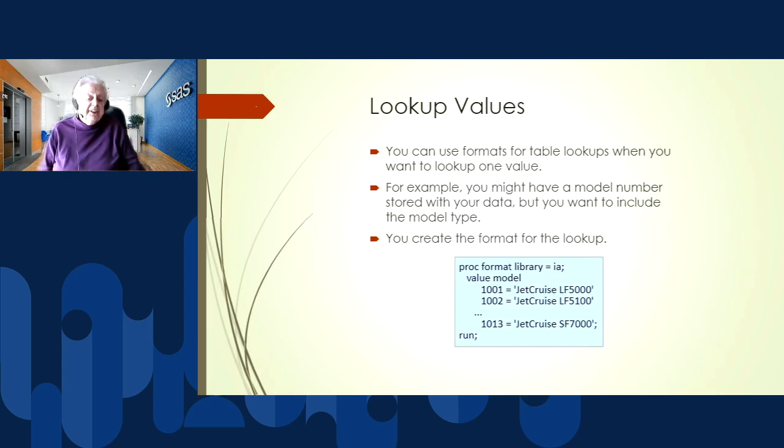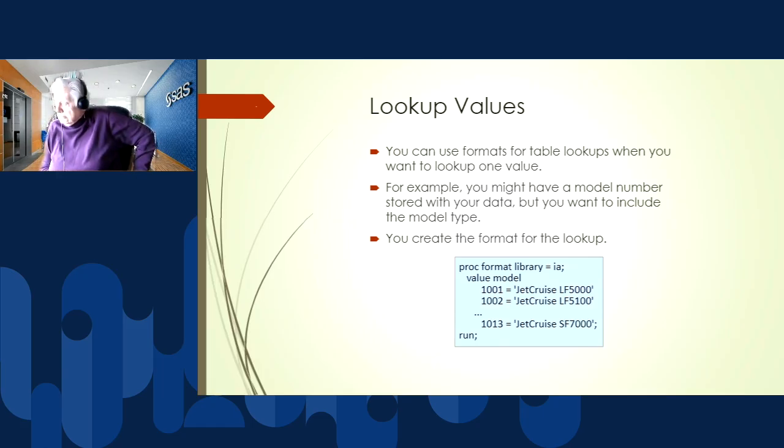Now, another thing we can do in addition to grouping is do lookups. So oftentimes when we want to do something like this, we immediately think about merges as the way to look up values. So I might have a small table of continent codes.